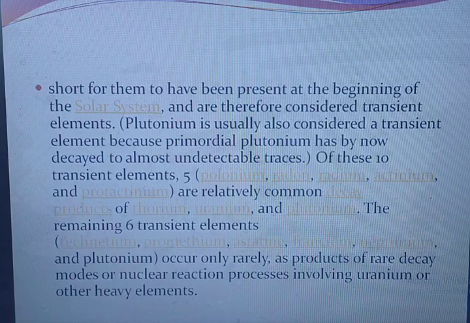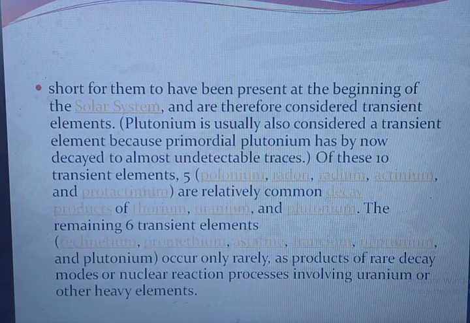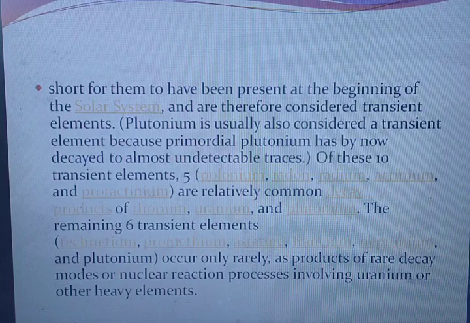The rest are thought not to have been present at the beginning of the solar system and are therefore considered transient elements. Plutonium is usually also considered a transient element because primordial plutonium has by now decayed to almost undetectable traces. Of these 10 transient elements, polonium, radon, radium, actinium, and protactinium are relatively common decay products of thorium, uranium, and plutonium.